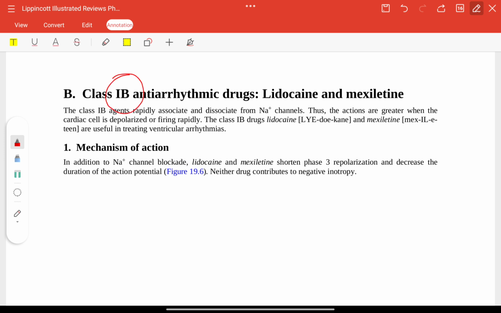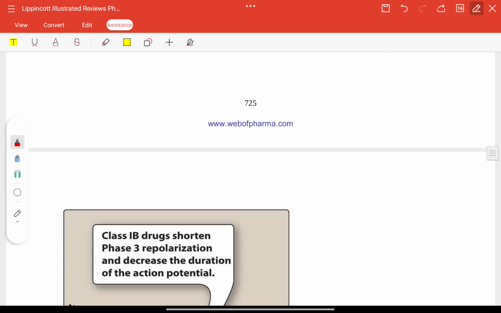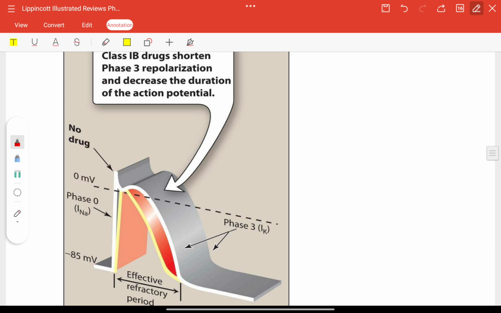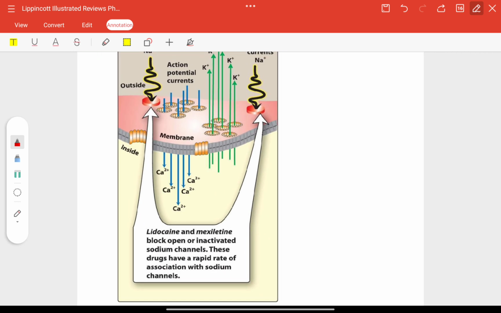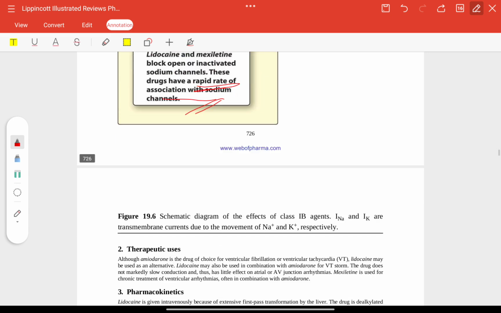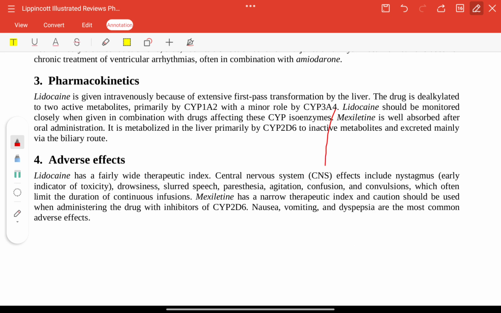Class 1B drugs are lidocaine and mexiletine. Now, mechanism of action: in addition to sodium blockade, they shorten phase 3 repolarization and decrease the duration of the action potential. Lidocaine and mexiletine block open or inactivated sodium channels. These drugs have a rapid rate of association with sodium channels, unlike class 1A.